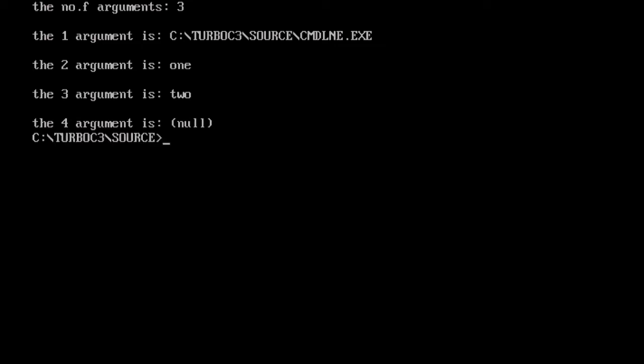Now I am going to give only one argument. Then what will happen? You see, the first argument is always a complete path to the file. Only one argument we gave, that is displayed as a second argument, and all others are garbage and null values. Now I am giving no arguments here, simply executing the program. What will happen? Only first argument, number of arguments is 1 only. Turbo C3 is the first argument, which is the complete path to our file, and all others are garbage and null values. Now if you give 4 arguments, it will print 4 arguments.